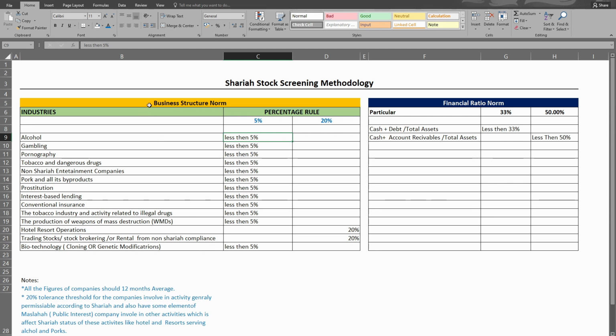First, the business should follow this structure. This is the business structure of the company, and these are the financial structures which the company needs to follow. After earning income from these activities, you have to purify your dividend income. And the question is how you can find these structures. Go to the company's website and download the balance sheet and financial statements. Companies issue financial statements in two parts: consolidated statements and standalone statements. A consolidated statement means the company's whole operation statement, and a standalone statement is for a particular business activity or segment.